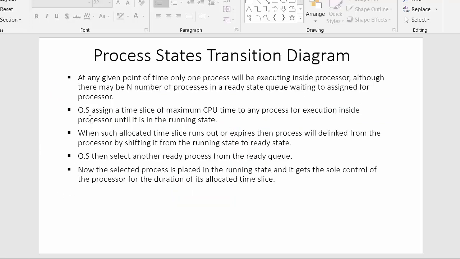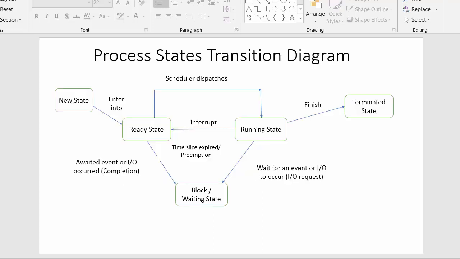The next point: the operating system assigns a time slice of maximum CPU time to any process for execution inside the processor while it is in the running state. As I already told you, before sending any process inside the processor, the operating system will set up a time slice for each and every process, and that process has to complete its execution inside the processor within that time slice.